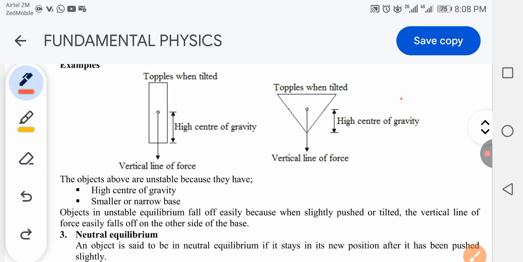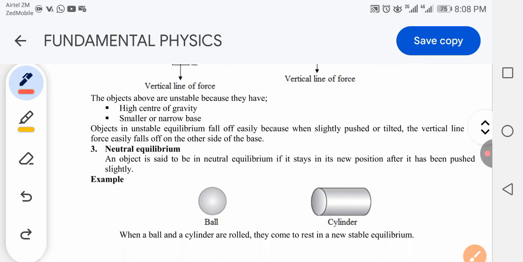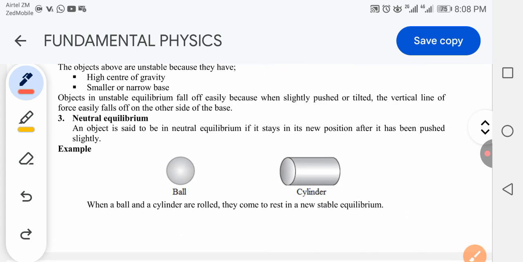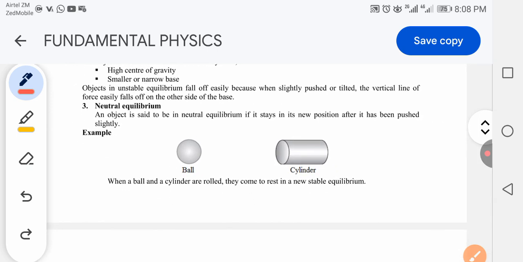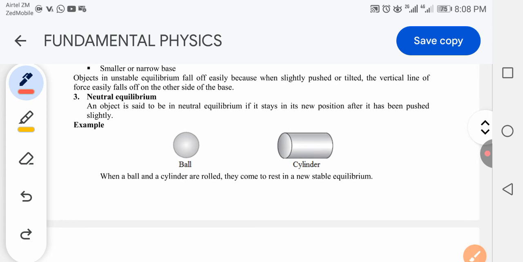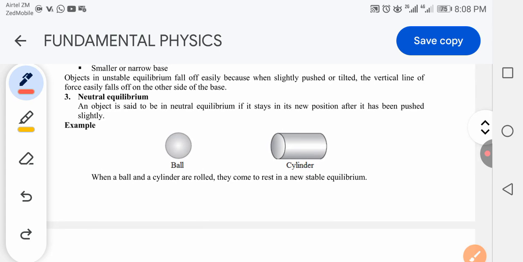And that is not equilibrium. Now let's look at neutral equilibrium. So looking at the condition given here, we can simply say that an object is said to be in neutral equilibrium if it stays in its new position after it has been pushed or slightly tilted.